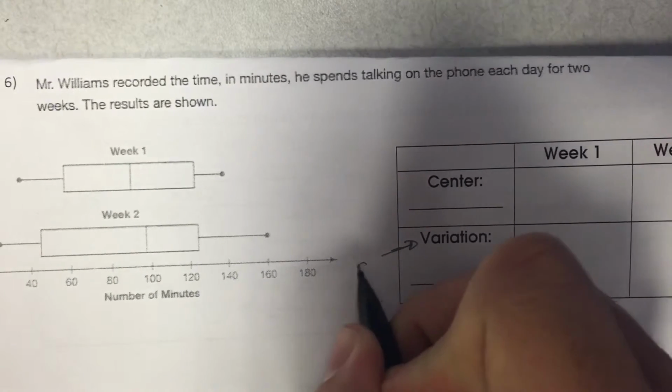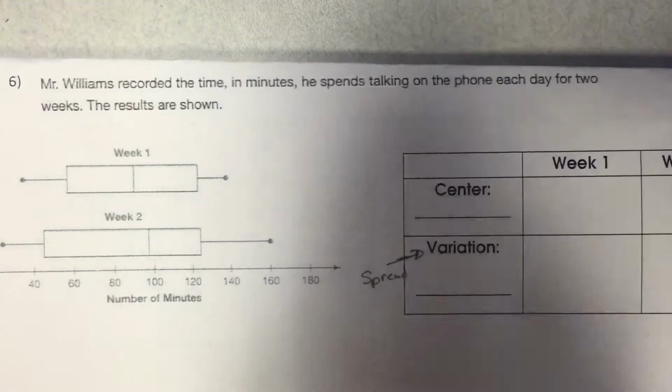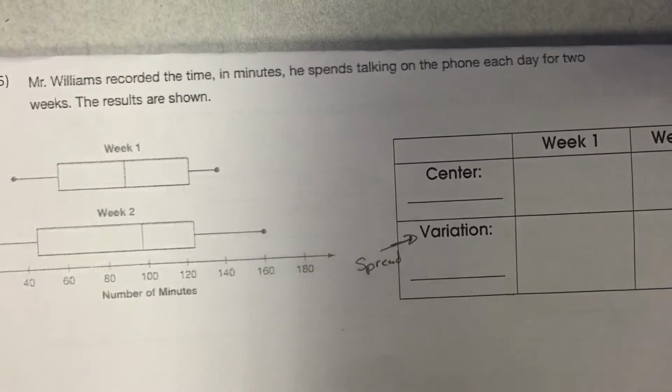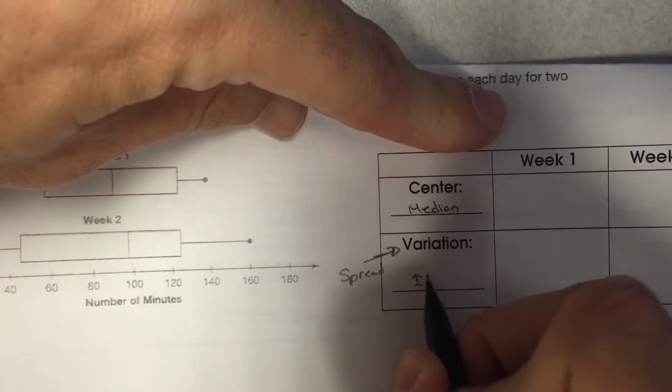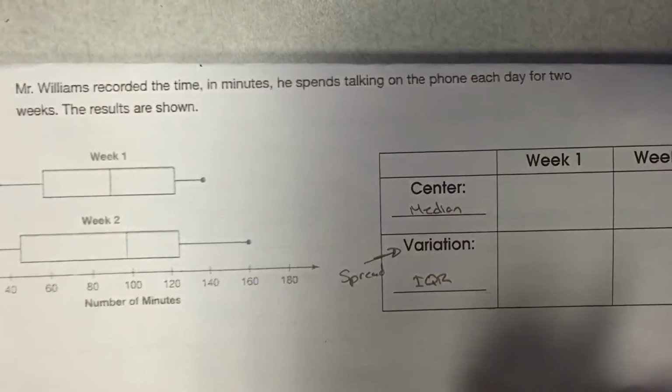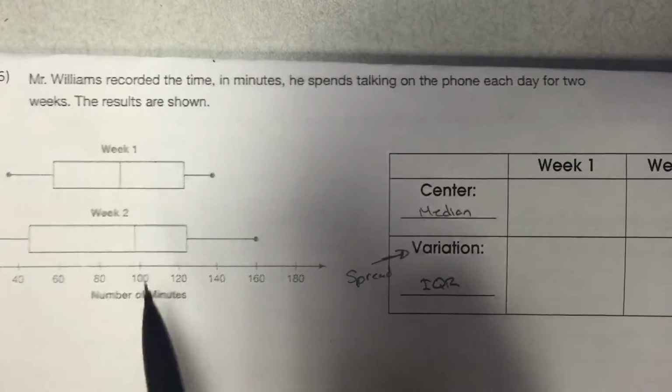Again, this idea of variation is just talking about the spread. Whenever I use a box and whisker, my center will always be the median. My variation will always be found by using the IQR. So I look at week 1.